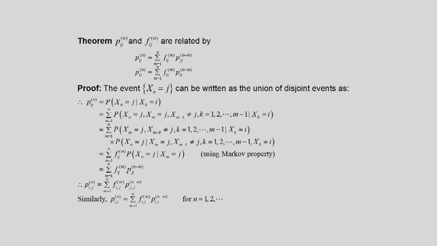How to prove this? The event that the chain is at state j at time n can be written as the union of disjoint events. So we can write Xn is equal to j, this is the event.